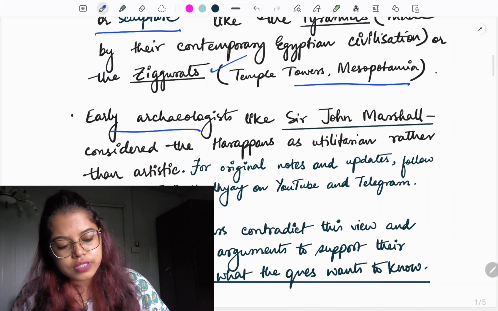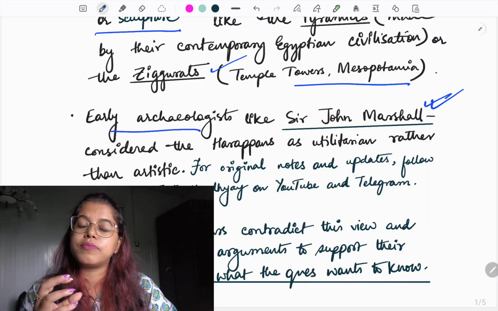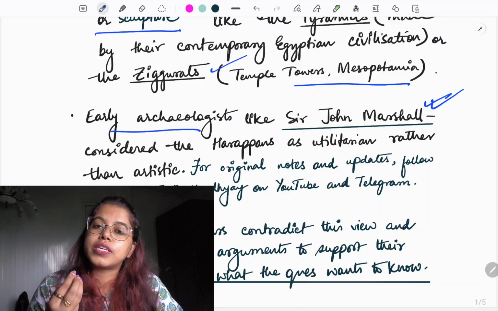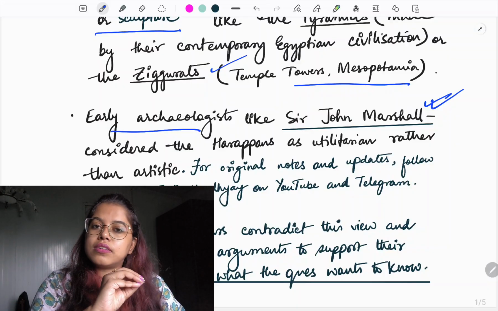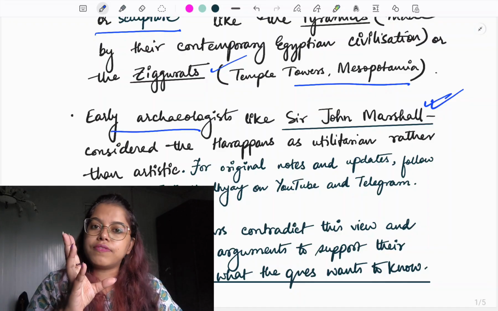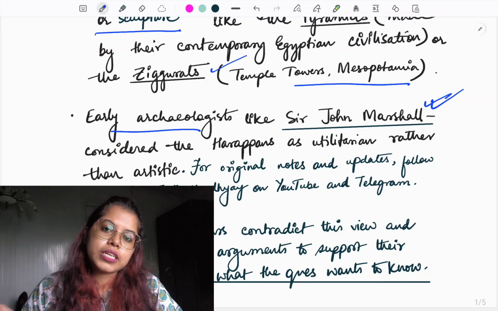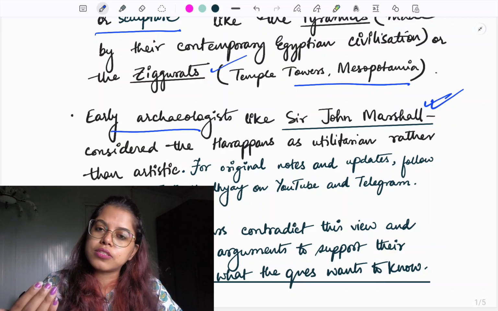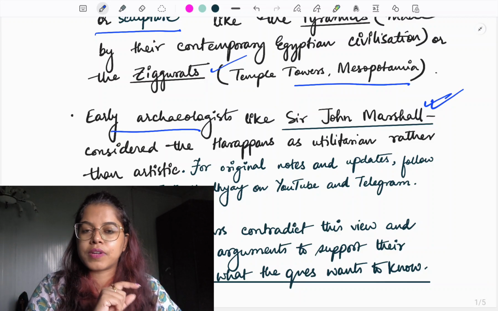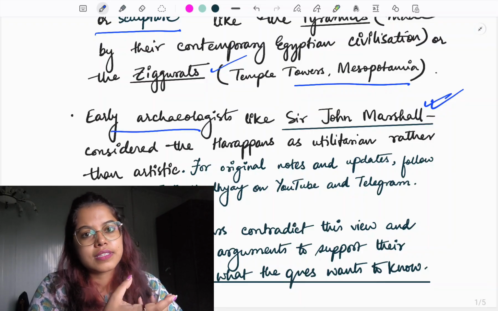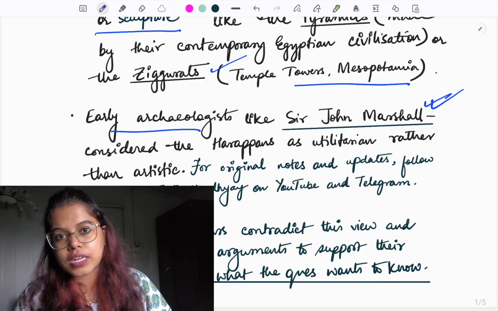So the early archaeologists like Sir John Marshall, and we have to mention Sir John Marshall because he was the one who pioneered, kind of the first one, to say कि Harappans were utilitarian people. ठीक है, he was not the only one. There have been other historians also, but he is one of the most pioneering ones who gave this idea, right? Because he was an early archaeologist.